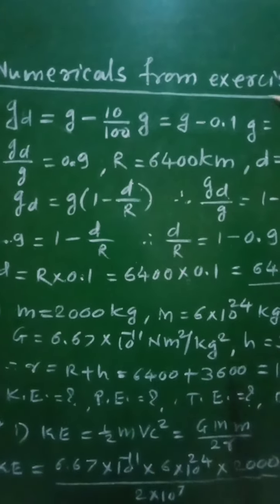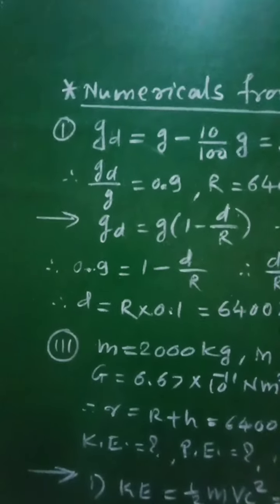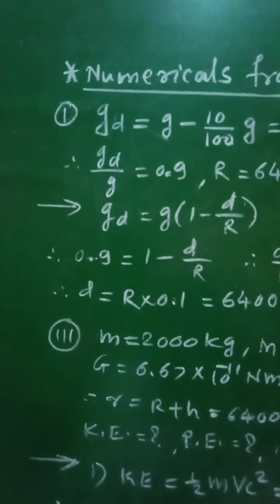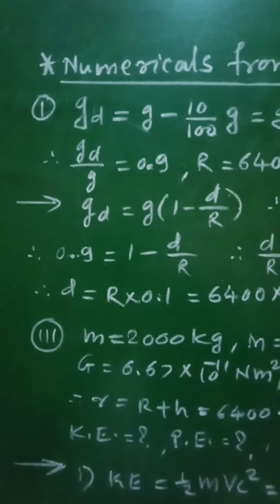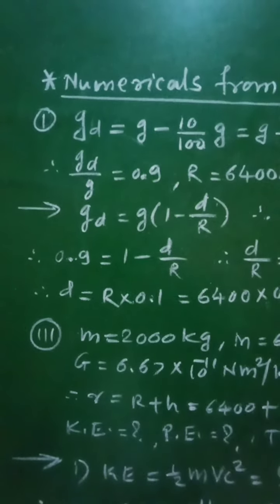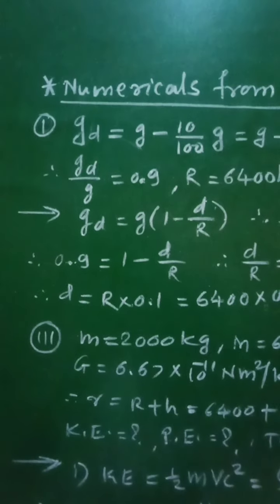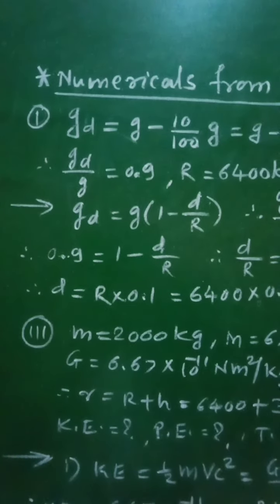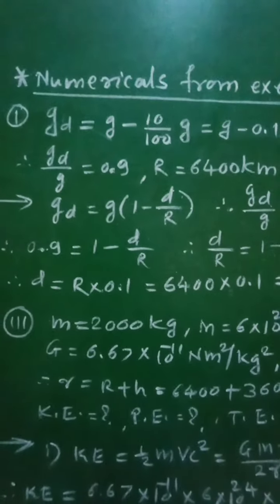Let us see numerical number 1, which is stated as: at what distance below the surface of the earth the acceleration due to gravity decreases by 10% of its value at the surface of the earth, given that radius of the earth is 6400 kilometer.